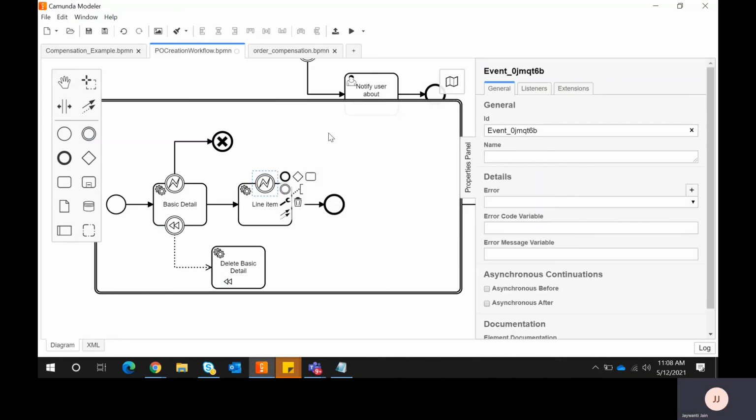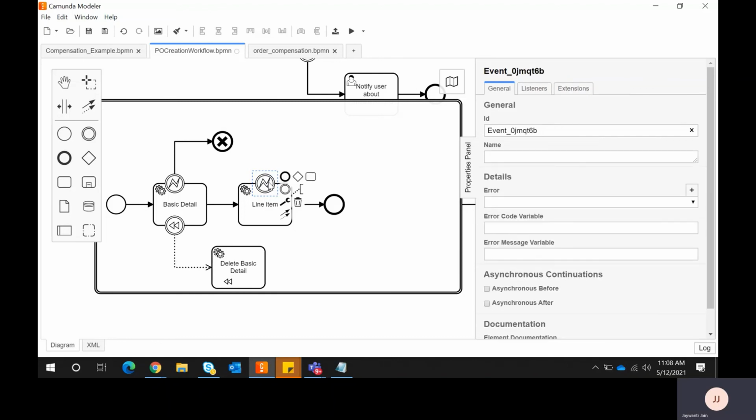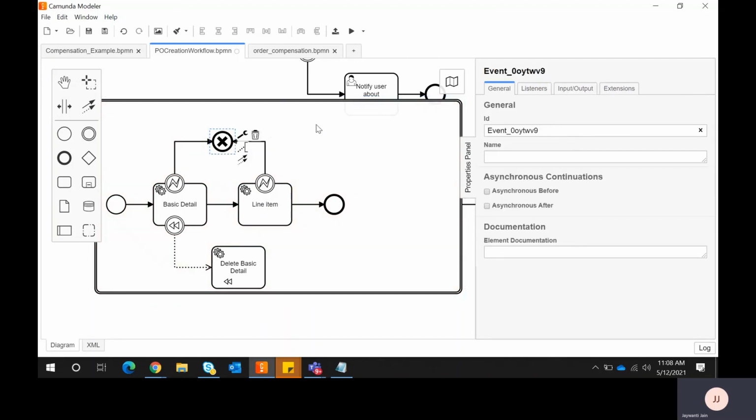For the error boundary event, if the line item API fails, I want to cancel the transaction if any error happens. So I will select this line and point it to this.